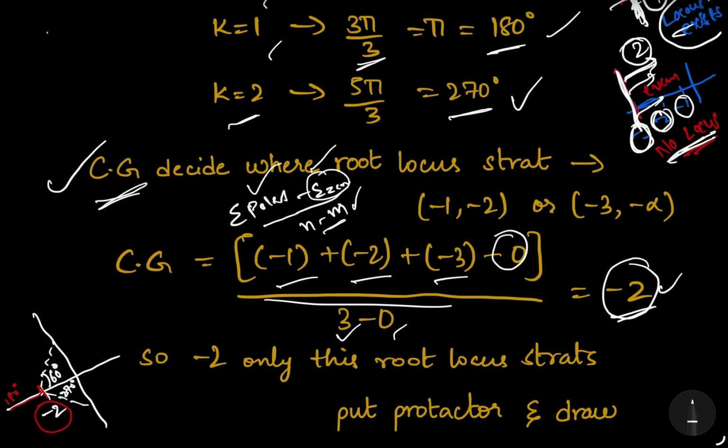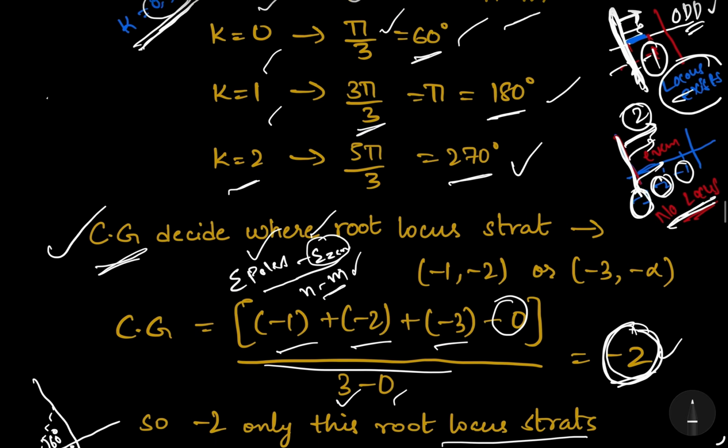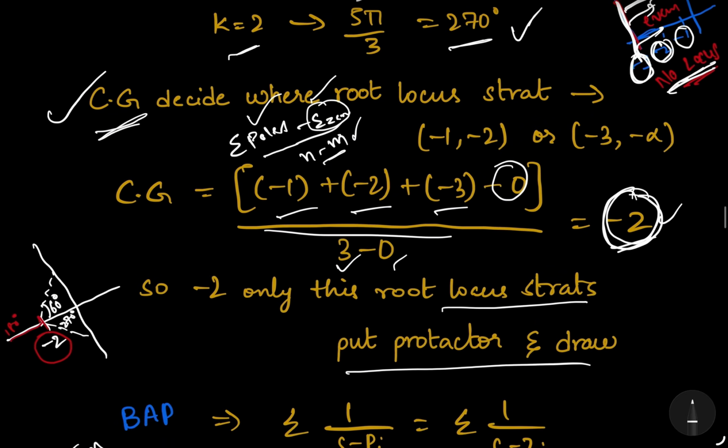So what can we assume? All asymptotes meet here. That means at -2 the root locus starts. So take a protractor and draw. At -2, we have 3 angles, 60, 180, and the third one. From here, this is 180 on the axis only. And then from -2, you can use the protractor and draw at 60 degrees and the other angle.